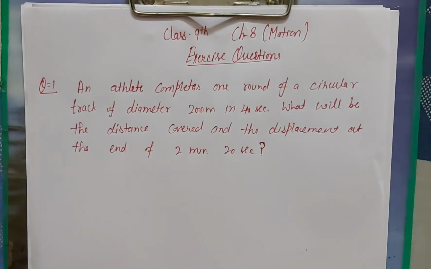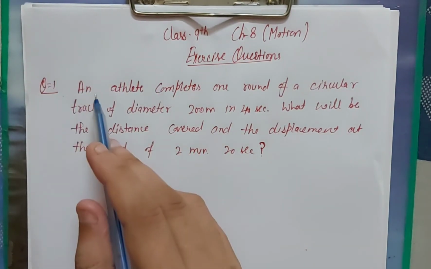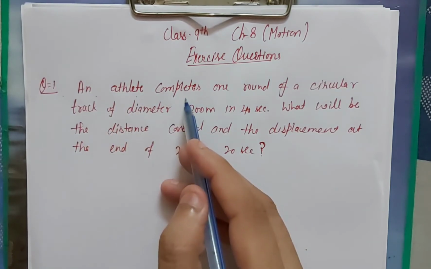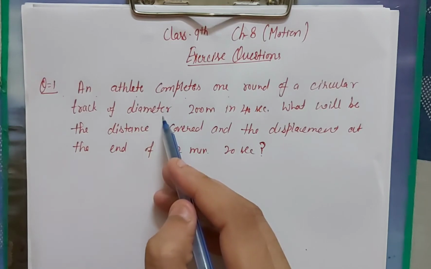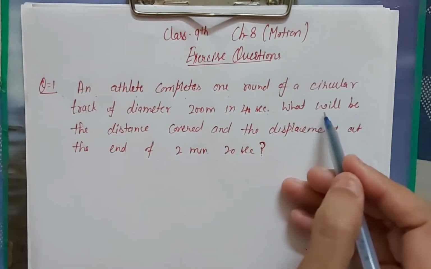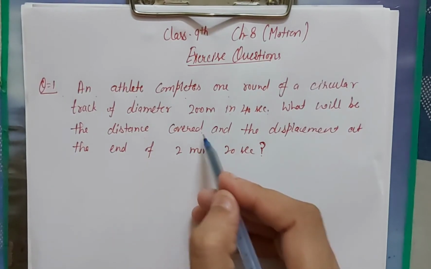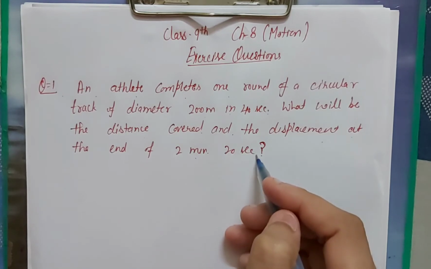Hello dear students, today we will do the exercise of chapter 8 Motion of class 9th. The first exercise question is: an athlete completes one round of a circular track of diameter 200 meter in 40 seconds. What will be the distance covered and the displacement at the end of 2 minutes 20 seconds?